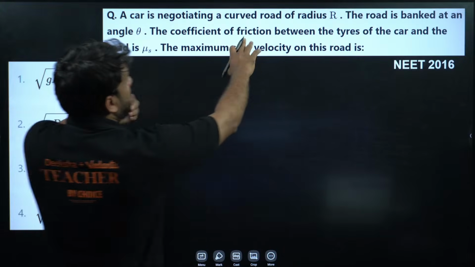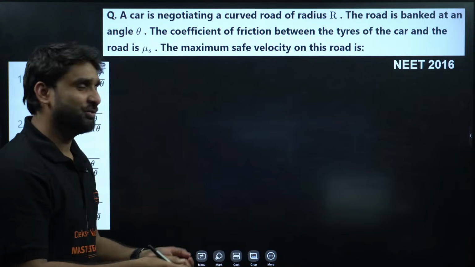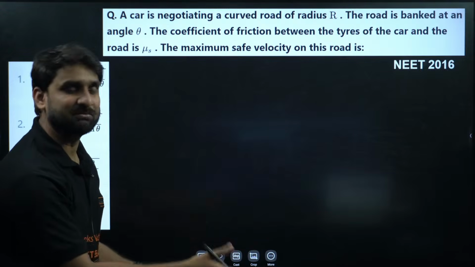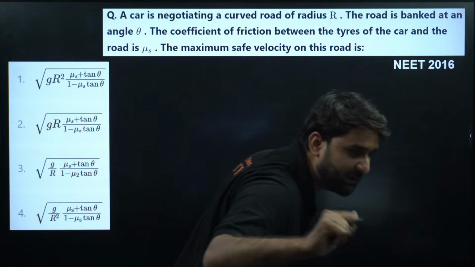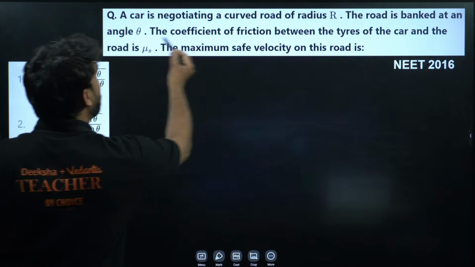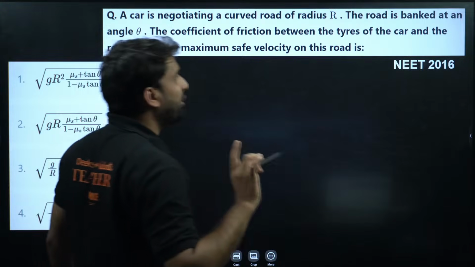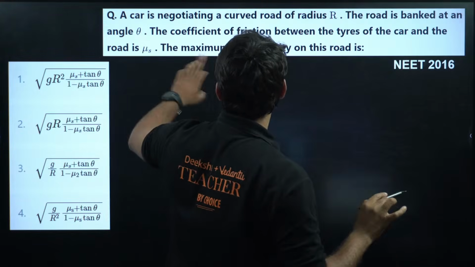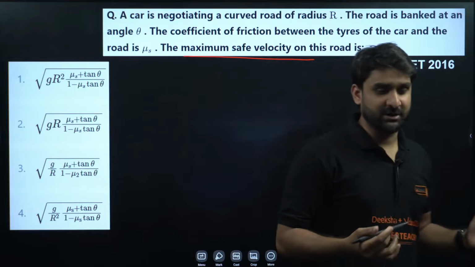So radius of r, so when you are taking a curve, there will be some radius. I know that will be for a few seconds, but yes, there will be a radius because a curve will be there. Thank you so much, Shankar, for sending me a heart. Okay, the road is banked at an angle theta. Very good. The coefficient of friction between the tires of the car and the road is mu s. The maximum safe velocity on this road should be what, my dear champion?